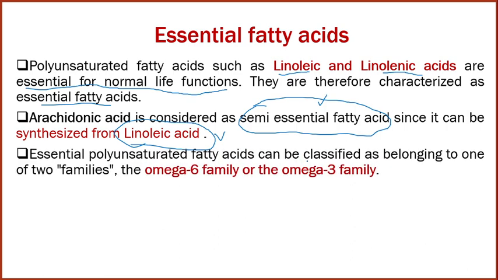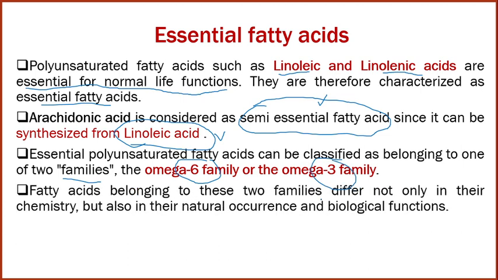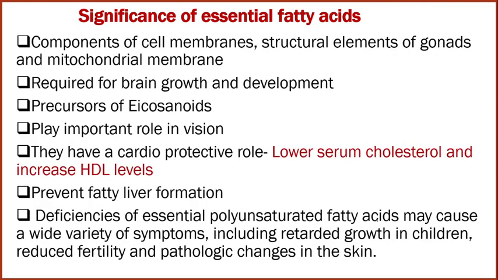Essential polyunsaturated fatty acids can be classified as belonging to one of two families: the omega-6 and the omega-3 family. Fatty acids belonging to these two families differ not only in their chemistry but also in their natural occurrence and biological functions. Now, the significance of essential fatty acids. They are a component of cell membranes as well as structural elements of the gonads and mitochondrial membrane.